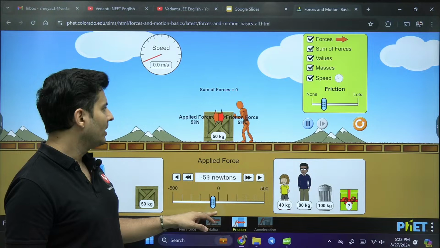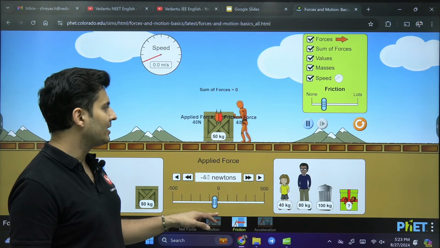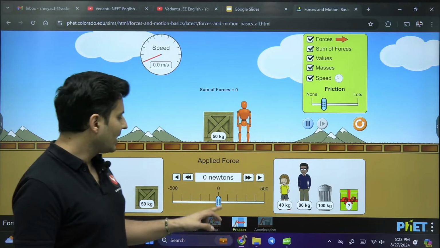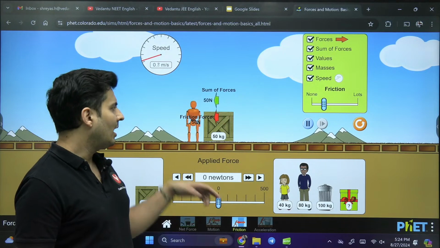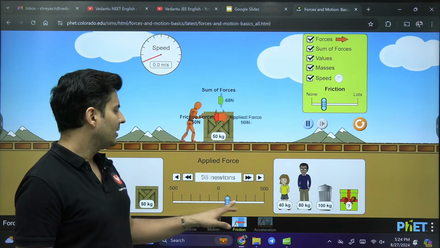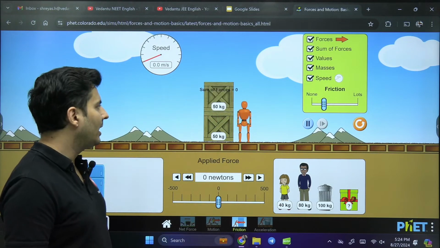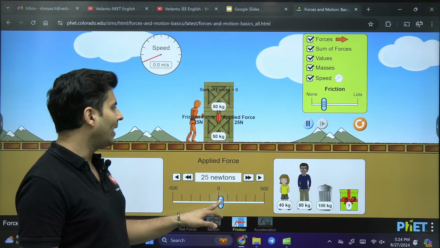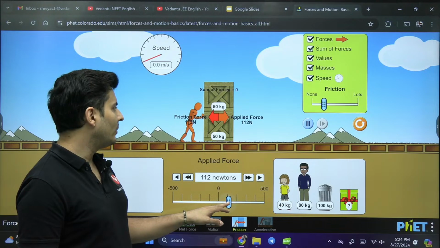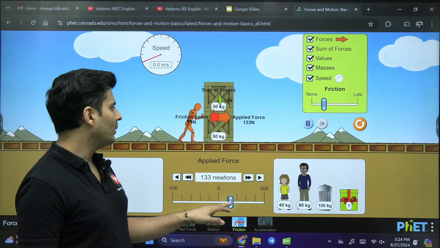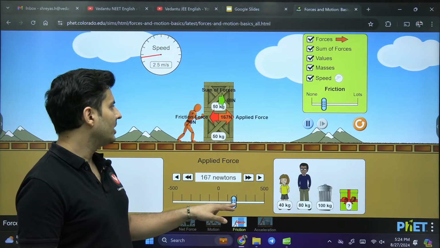Okay, once it is stopped, then you can see the friction adjusts itself because it is static in nature. This is cool. So here the limit of friction was probably around some 60 Newton. After 60 Newton or so, it goes into the kinetic zone. What would happen if I added more mass? I don't think it will move at 60 Newton or so. It will move at more Newtons, maybe close to 120. See that? So at 120, 130 Newtons, it begins to move.